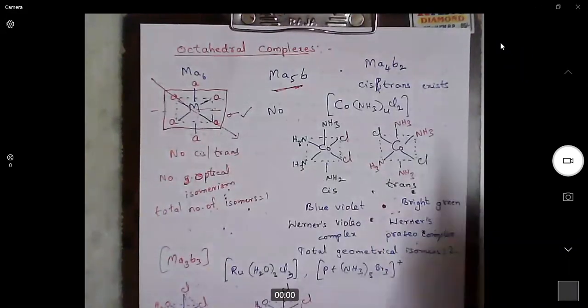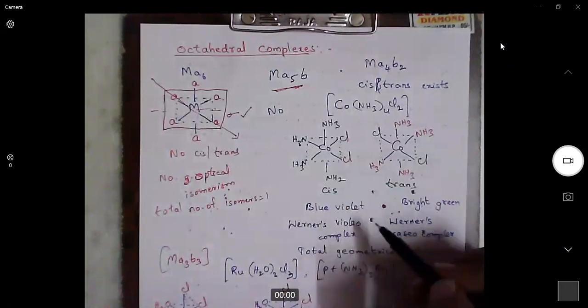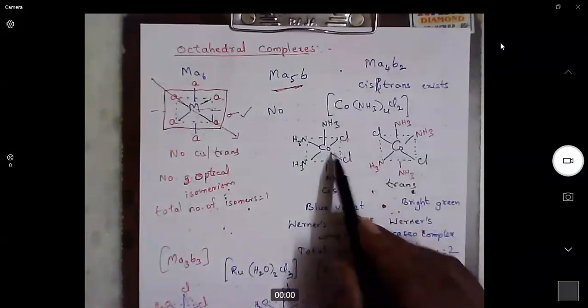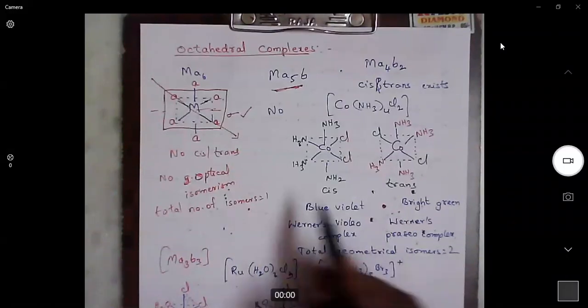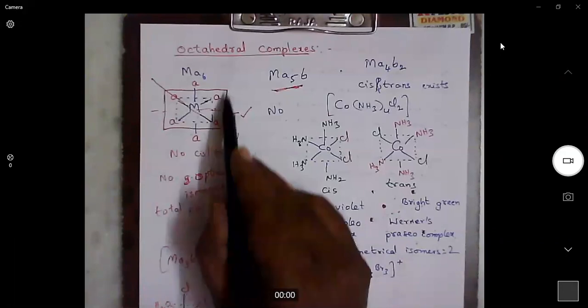Now look at this example, which is having both cis and trans isomers. Now we will try to figure out whether a plane of symmetry exists in this molecule or not. Now you consider a similar plane like this.